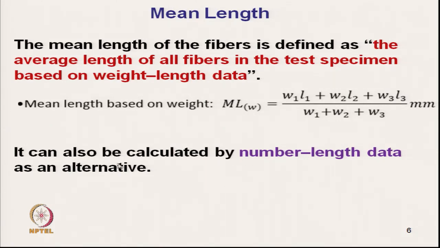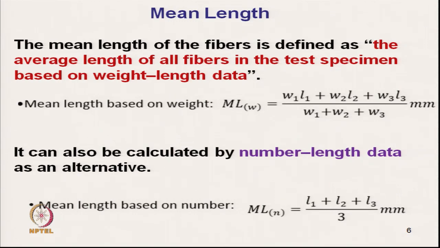It can also be calculated based on the number. In that case, it is called number length data. Number length data is simple. The mean length based on number, MLn, is L1 plus L2 plus L3 and so on, divided by the number of fibers.